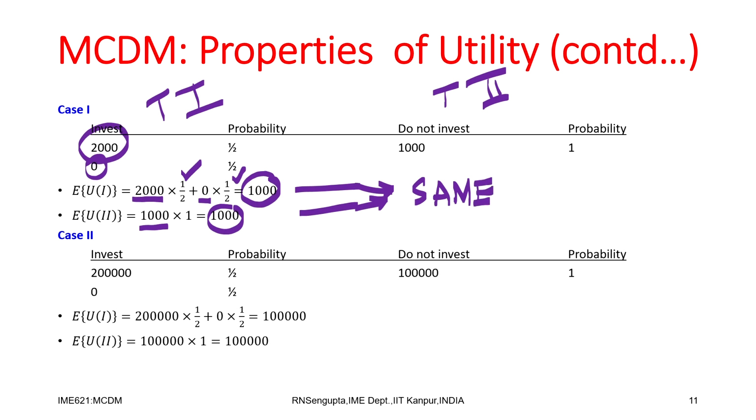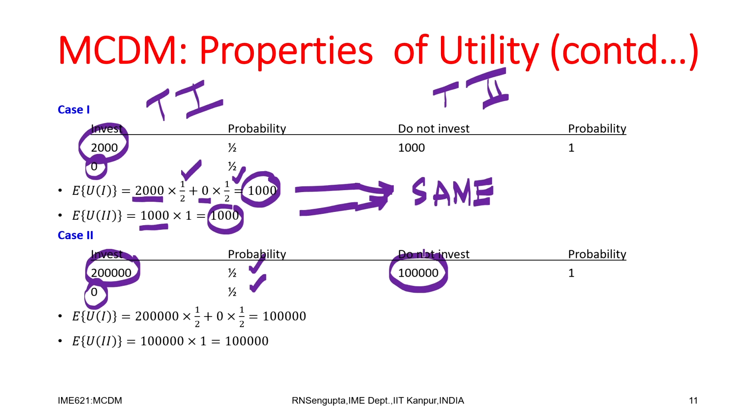Consider the second instance of the problem, again the same setup, but now the investment values have increased by 100 times from instance 1. So, it is now 2 lakhs for table 1, which is changed, 0 remains same, probabilities are half and half as usual, unbiased coin. And for table 2, the value now increases to 1 lakh.